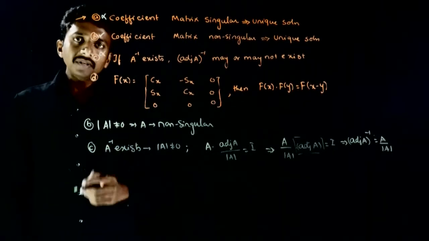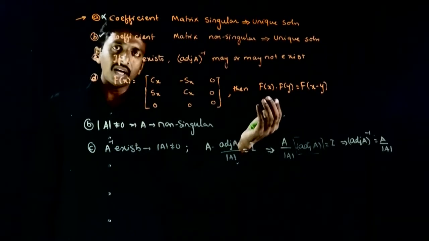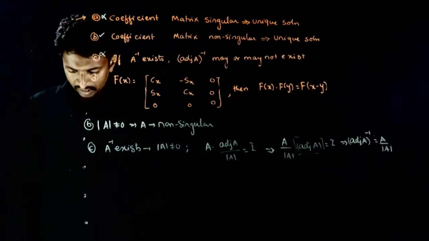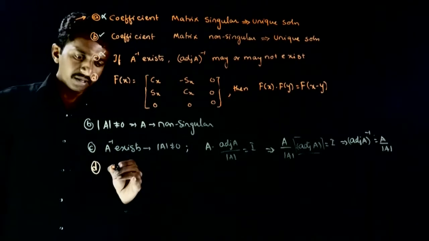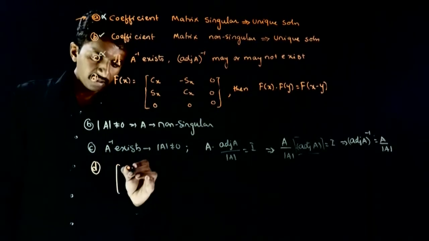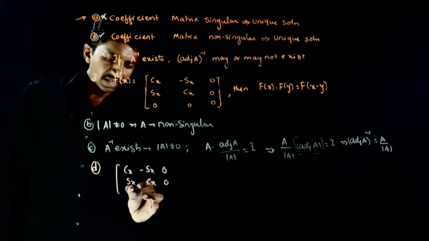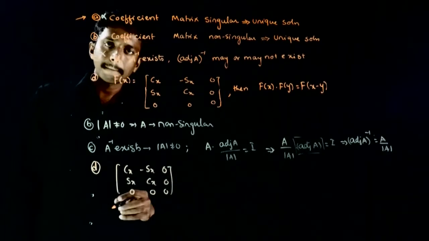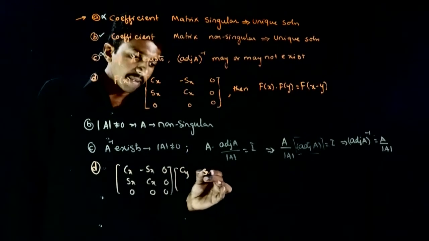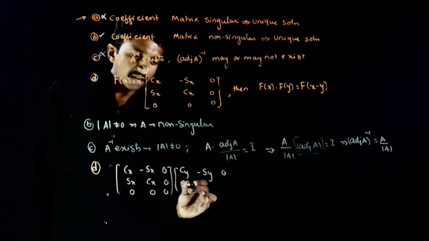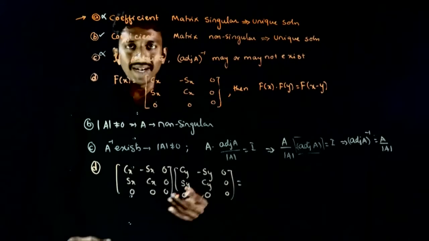Next, let us go to fourth option. Fourth option में you are given some f of x and you are asked to check whether f of x into f of y is f of x minus y. It's again straightforward. So let us try to see whether this follows or not. So f of x into f of y is nothing but the matrix cos x, minus sin x, 0; sin x, cos x, 0; 0, 0, 0, into f of y. x के place में y put कर लीजिए: cos y, minus sin y, 0; sin y, cos y, 0; 0, 0, 0. दोनों को multiply कर लीजिए.